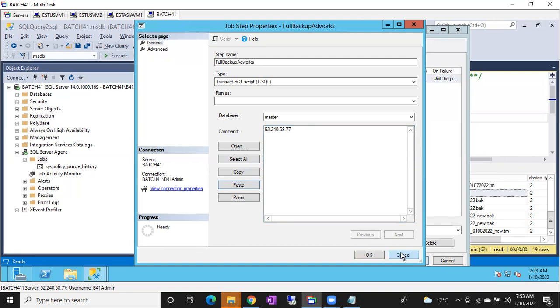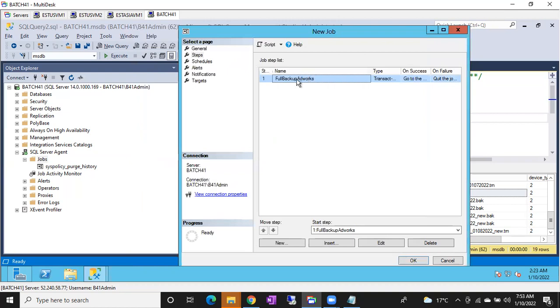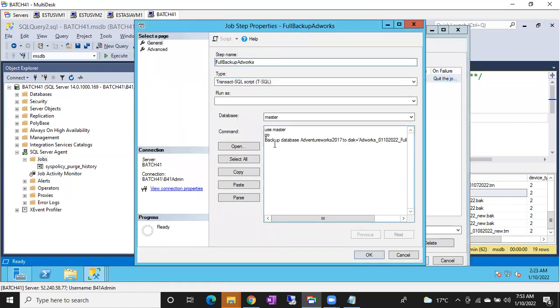Where is my step? Right, okay. Let me select this one. Backup command, right? Let me enter. Control V. Okay, with the differential. In the same way you can add log backup also.